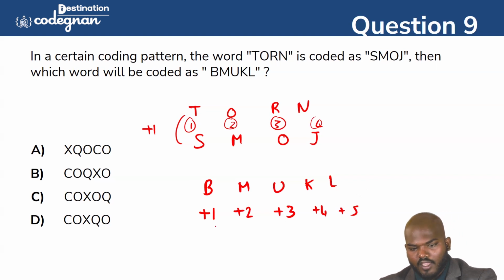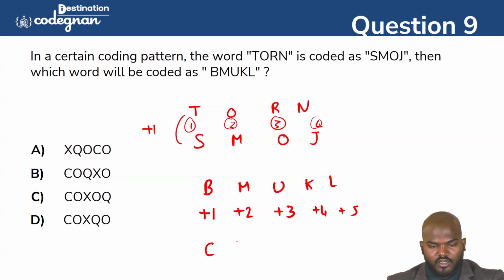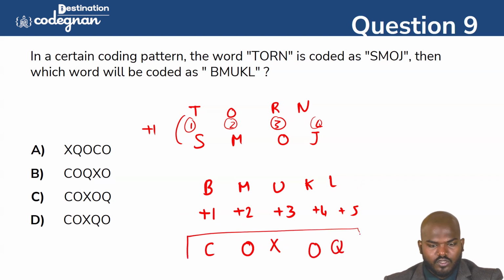After B, one letter is C. After M, two letters is O. After U, three letters: V, W, X, so that is X. After K, four letters is O again. After L, five letters is Q. So that is COXOQ.